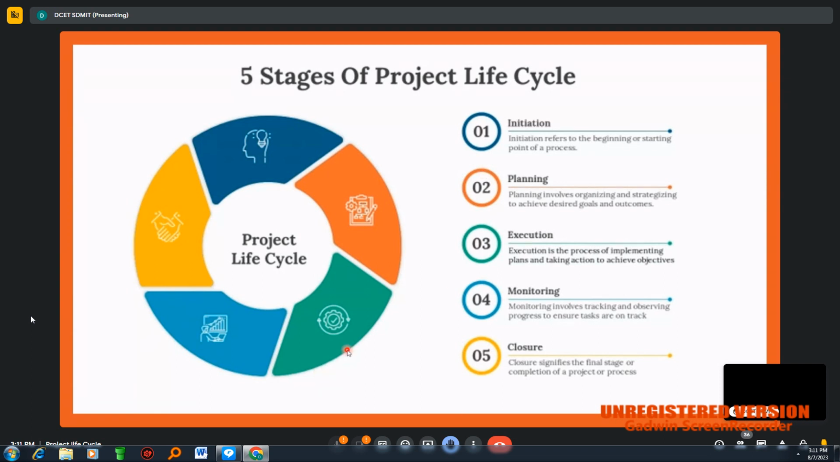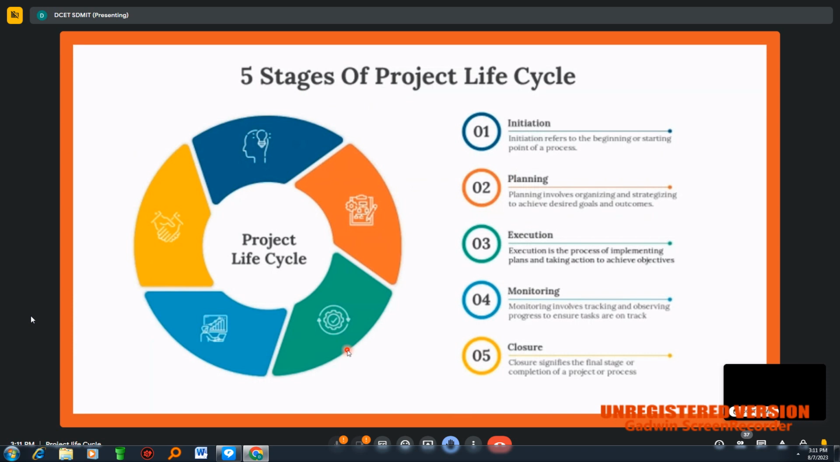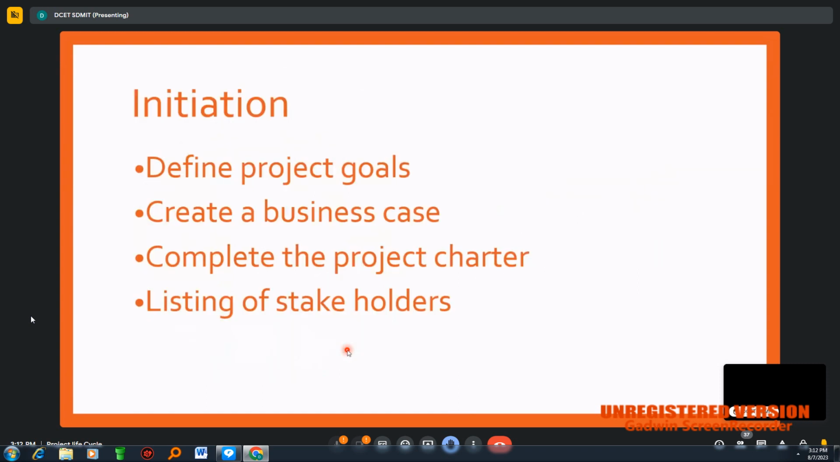So here, project life cycle is the sequence of phases through which a project progresses. You need to remember here there are 5 stages of project life cycle. It starts from the initiation, then planning, then execution, then monitoring, and finally closure. These are the 5 stages of project life cycle. Now I'll be going in depth with these stages and the different steps involved in these stages. So now the first step here is the initiation.